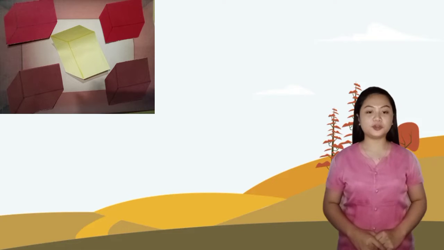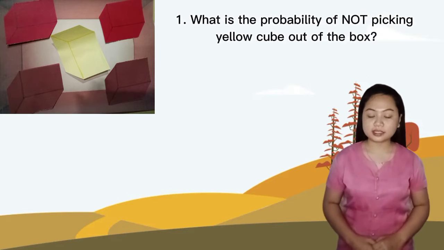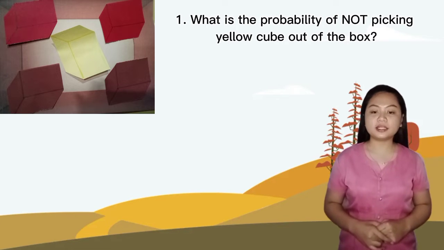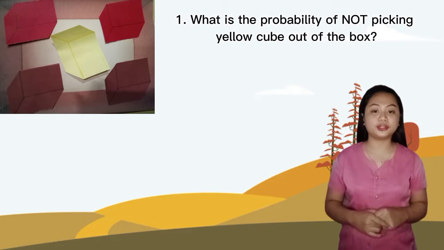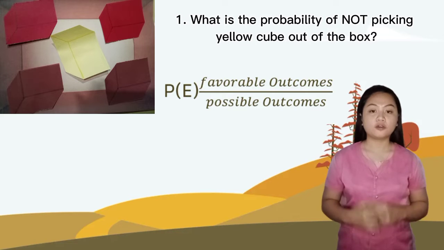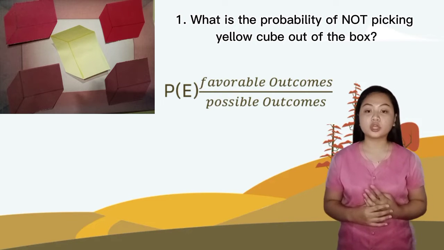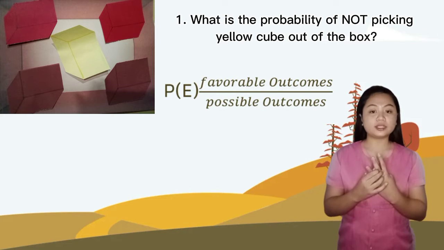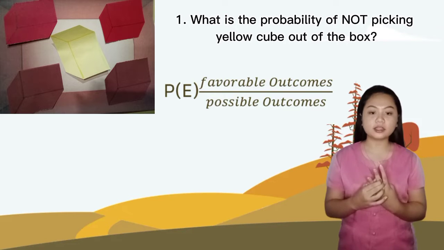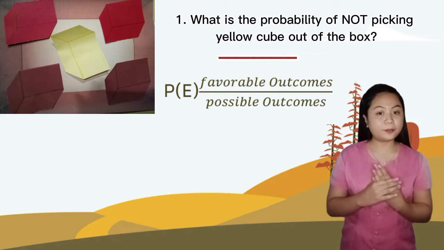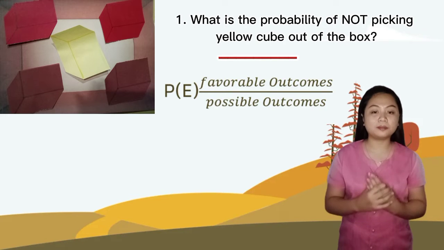Next, what is the probability of not picking a yellow cube out of the box? Since the event says not picking yellow, it means you can pick the other colors. So our favorable outcomes is 4 because we have 2 brown and 2 red. So yellow does not belong, right? So for our favorable outcomes divided by the possible outcomes.